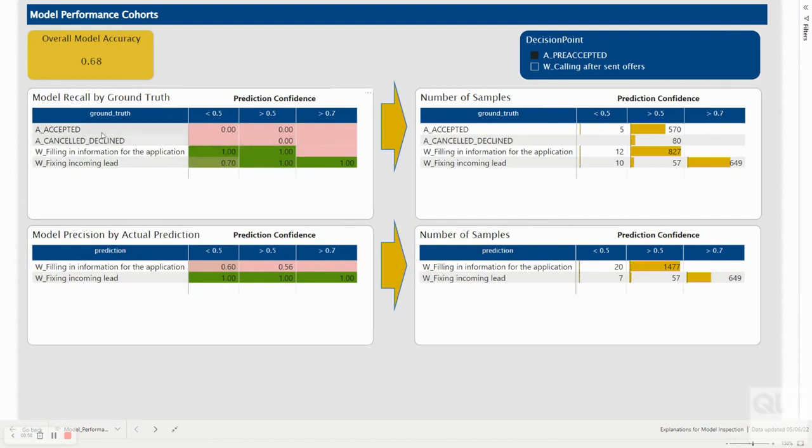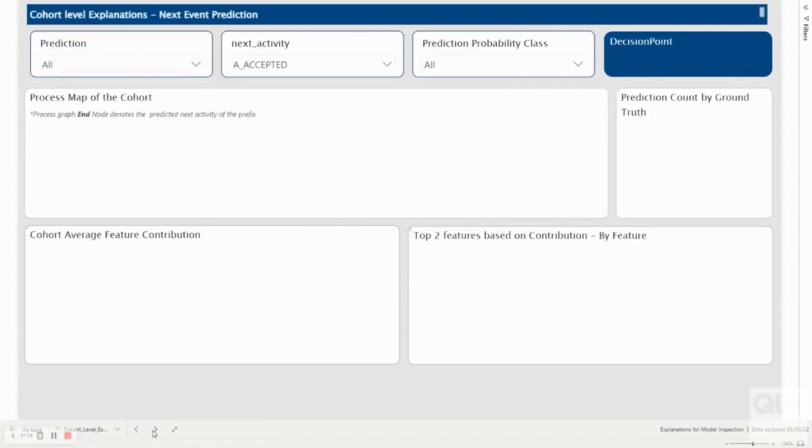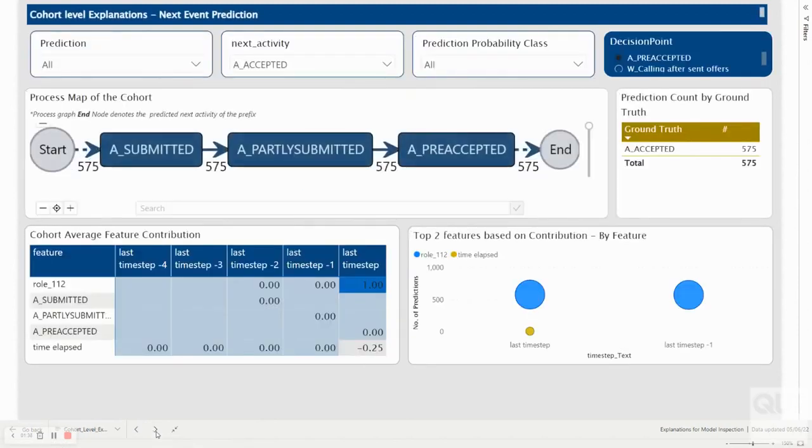So if we look at the model recall, we can see for the two targets of A accepted and A cancel decline, we have 0 recalls. Whereas the actual number of samples in these two targets are 570 and 80. That means it's a considerably high number of samples when you look at the total number of samples in this cohort. That means this decision point actually reduces the overall model accuracy. Then we go and see what is happening at these targets.